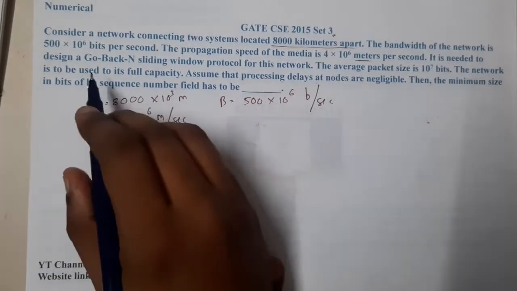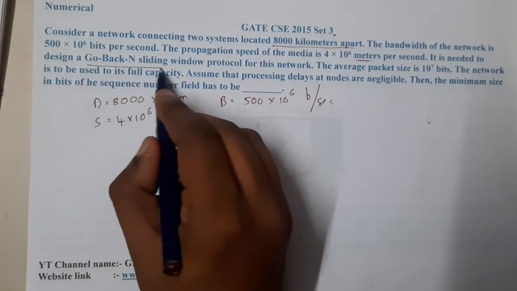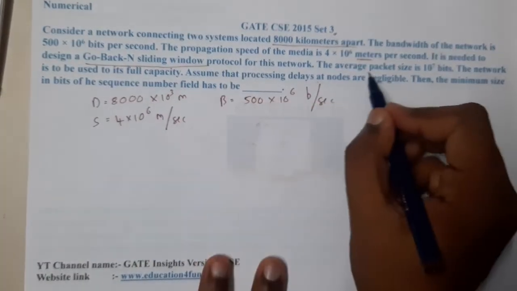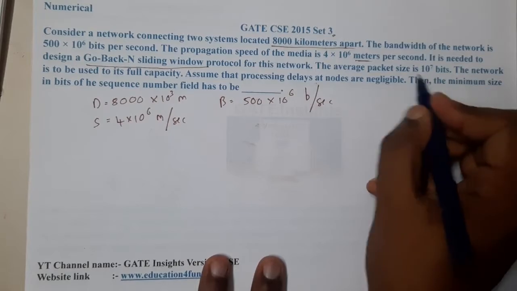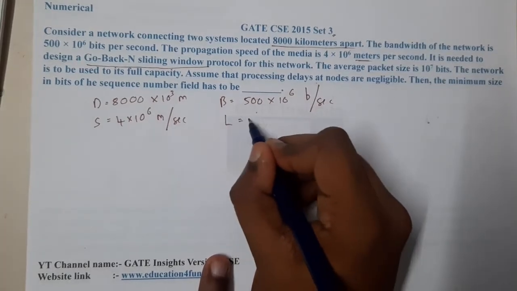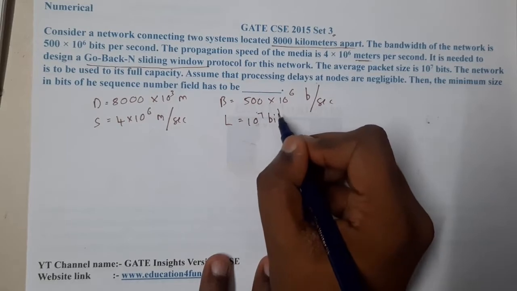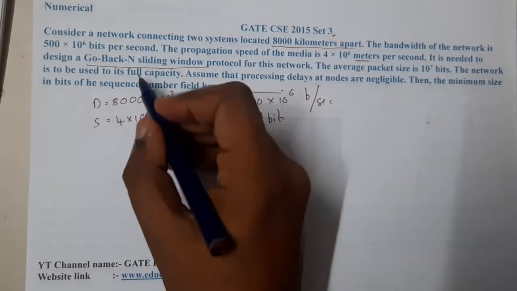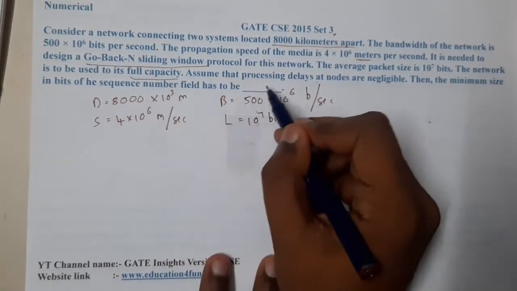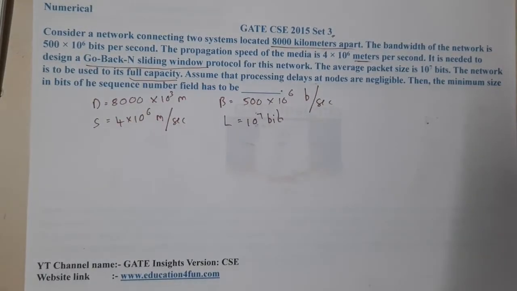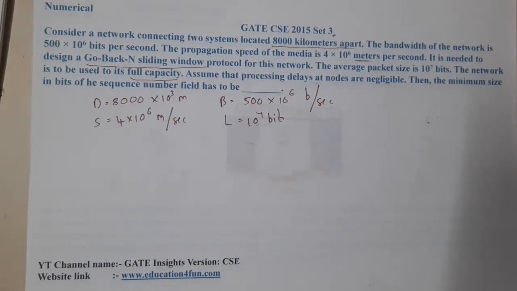It is needed to design a go back N protocol. The average packet size, that is nothing but length, is equal to 10 power 7 bits. The network is to be used at full capacity. Assume that the propagation delay and every other delay are negligible, then the maximum size in bits of the sequence number field has to be.